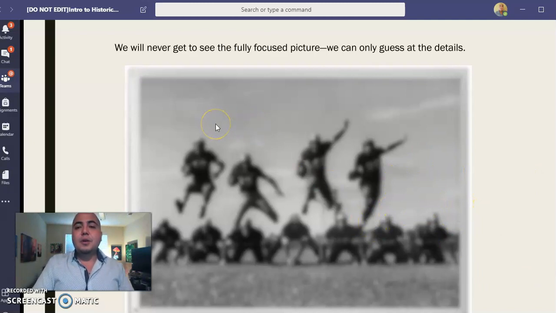Okay, so in history, this is a very important key point right here. We will never get to see the fully focused picture. We can only guess at the details. Now, what do you think that means? Take about 10 seconds to reflect and answer to yourself. Press pause and then press play when you're ready.